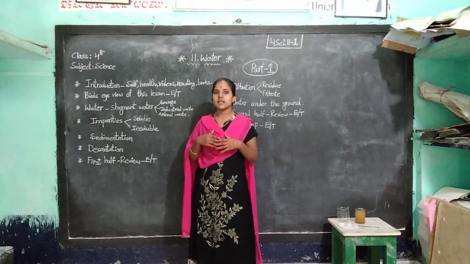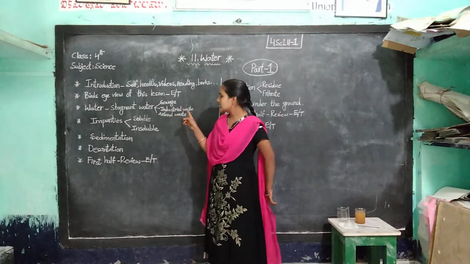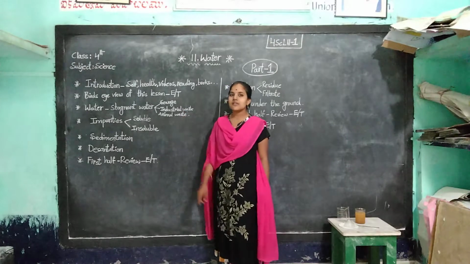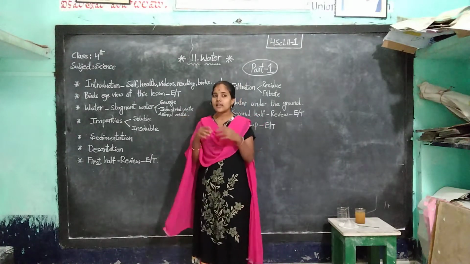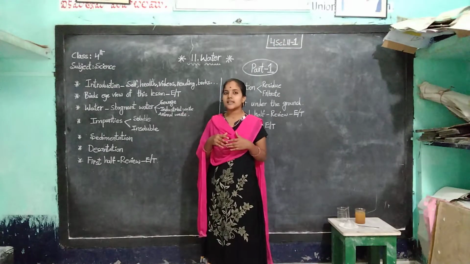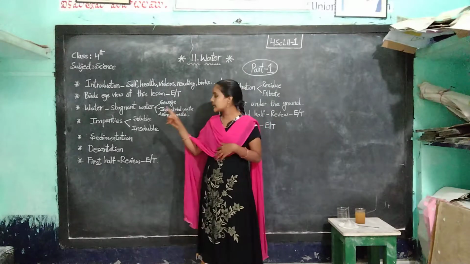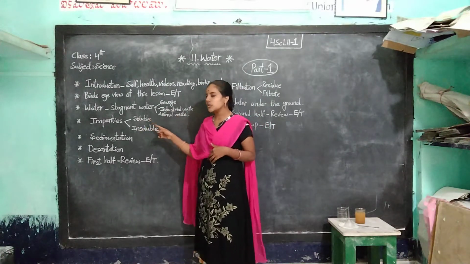The environment becomes impure. And about stagnant water, industrial waste, sewage and animal wastes are thrown into the water. The water becomes stagnant, and stagnant water causes diseases also. And next, water contains two types of impurities, soluble and insoluble.